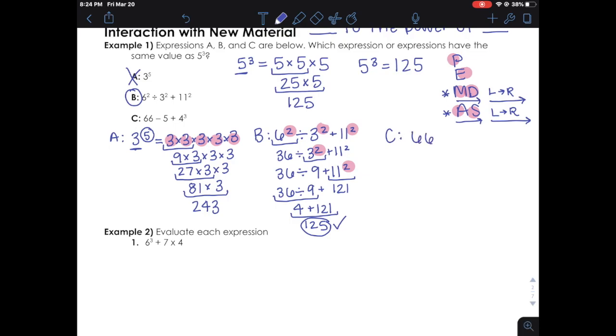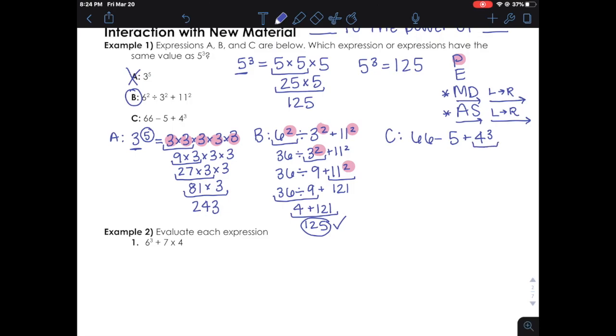We have 66 minus 5 plus 4 cubed. All right, so the process with PEMDAS starts all over again. We have to start with P. Do we have any parentheses? No. So we move on to E, exponents. Do we have exponents in this round? Yes. 4 to the power of 3.